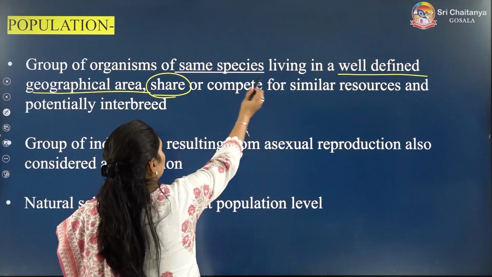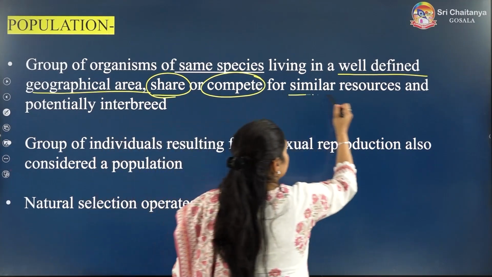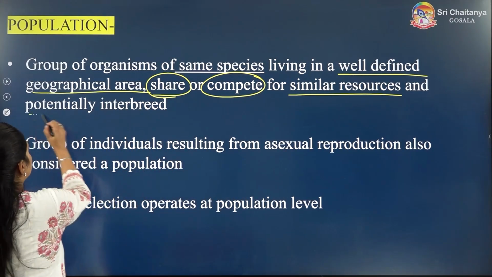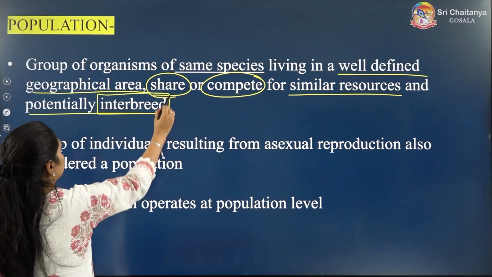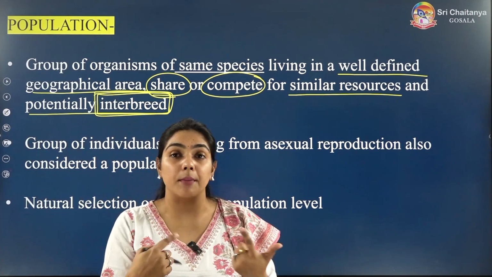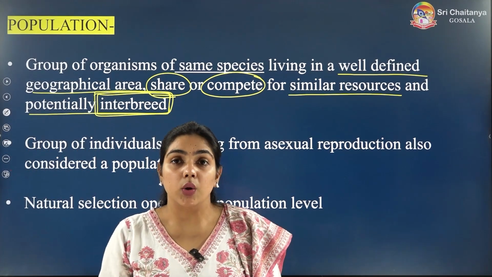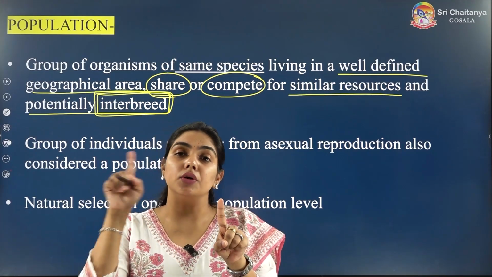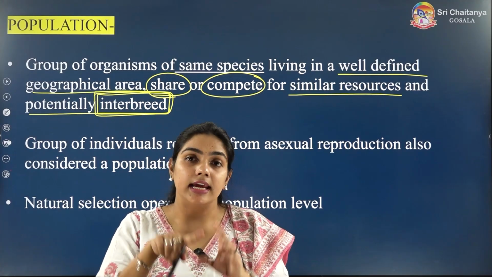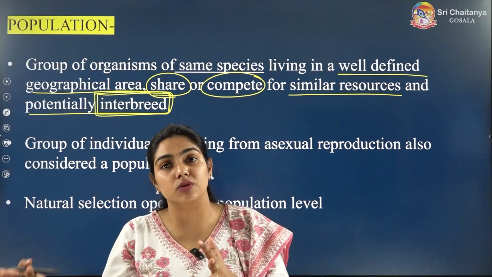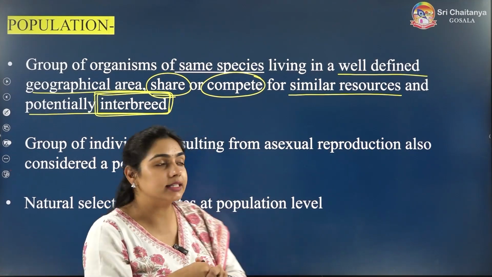So they are sharing or competing for the same resources. And very important, they can potentially interbreed. Interbreed means what? They will reproduce among themselves only. An organism of a species can reproduce within the same species. It cannot reproduce with organisms of another species, right?